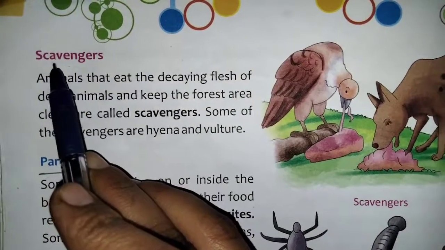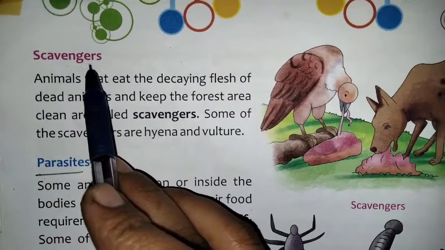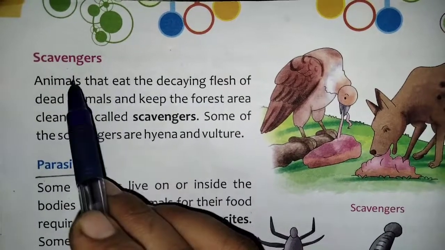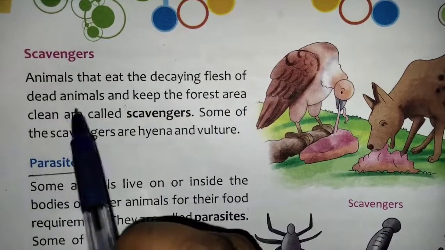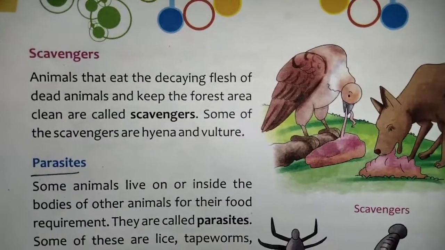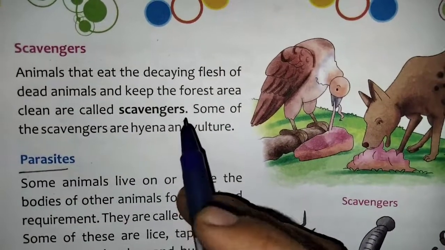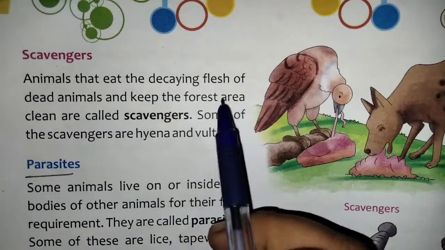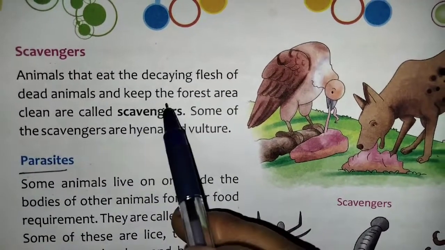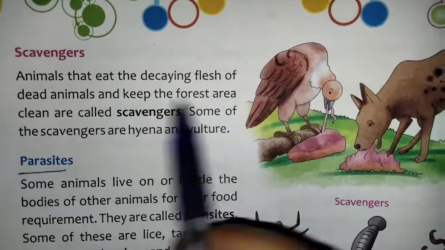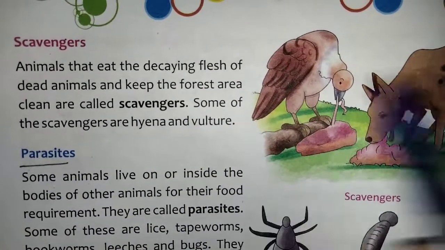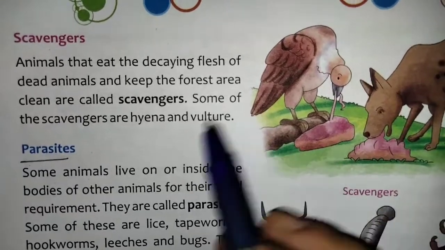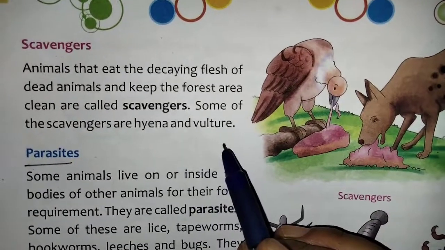Scavengers. Animals that eat the decaying flesh of dead animals and keep the forest area clean are called scavengers. Some of the scavengers are hyena and vulture.